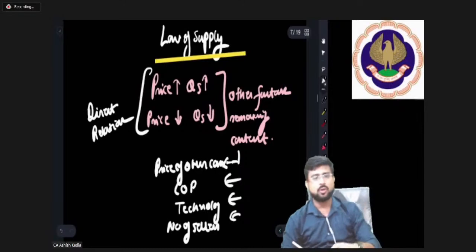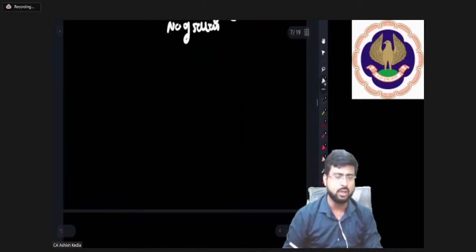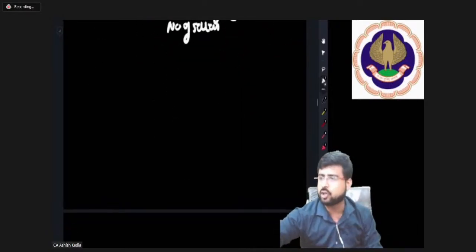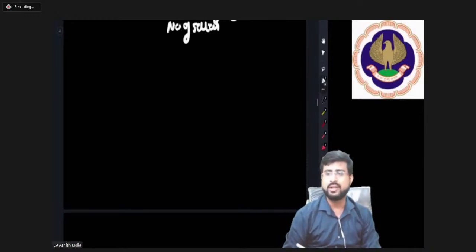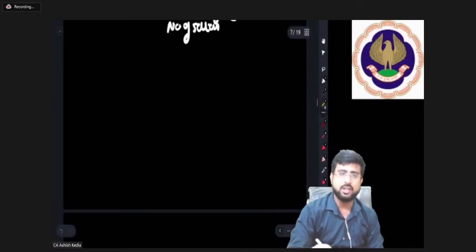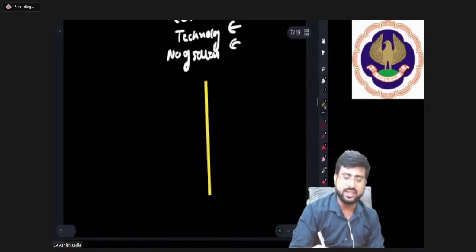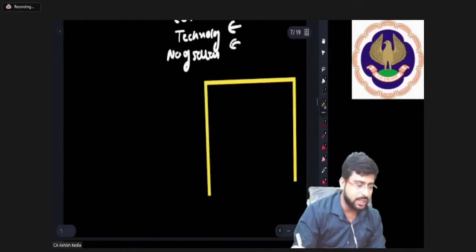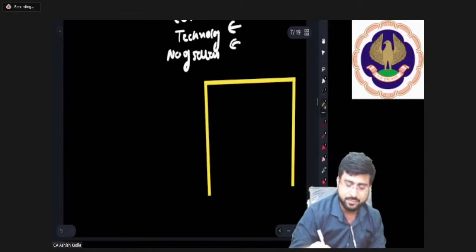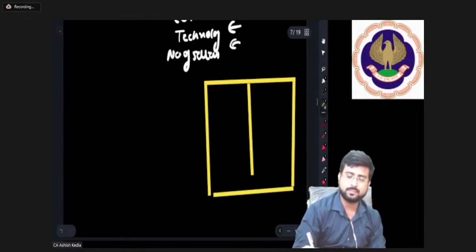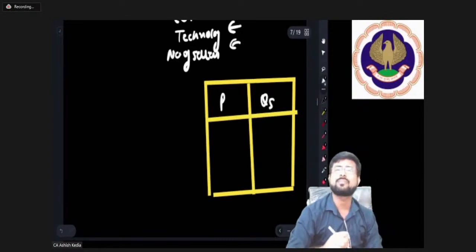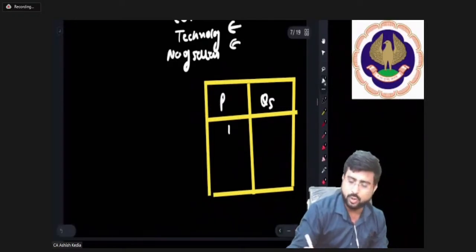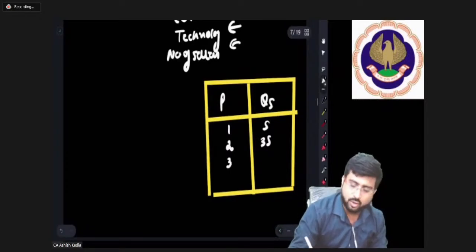Now I'll draw for you a supply schedule. Remember, guys, whenever we draw a table in economics, it is called a schedule. So let me draw a table: price here, quantity supplied here. Let's say if price is 1 rupee, quantity supplied is 5. If price is 2 rupees, quantity supplied is 35. Price is 3, quantity supplied is 45. Price is 4, quantity supplied is 55.